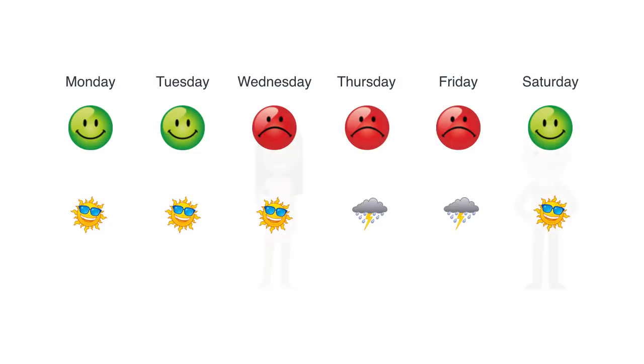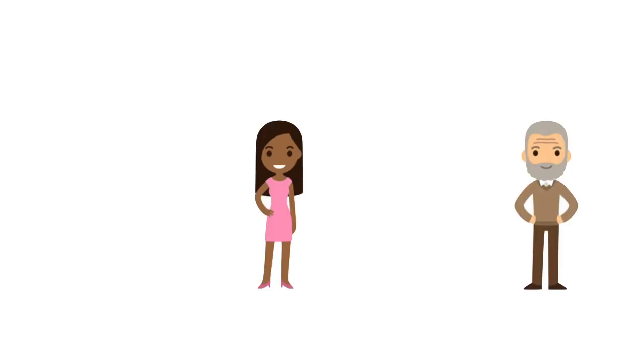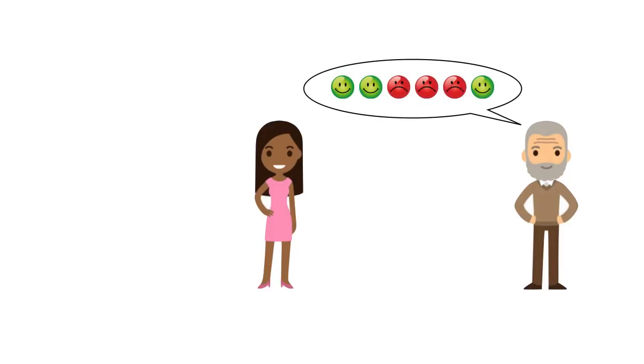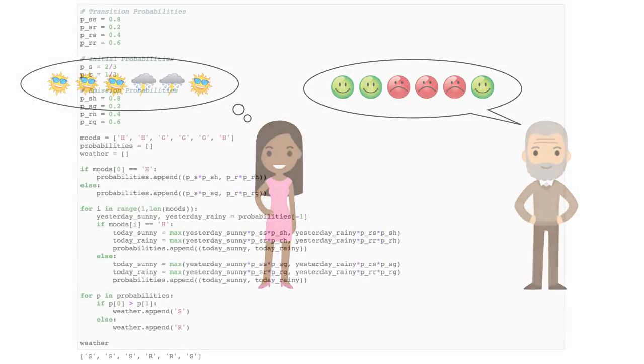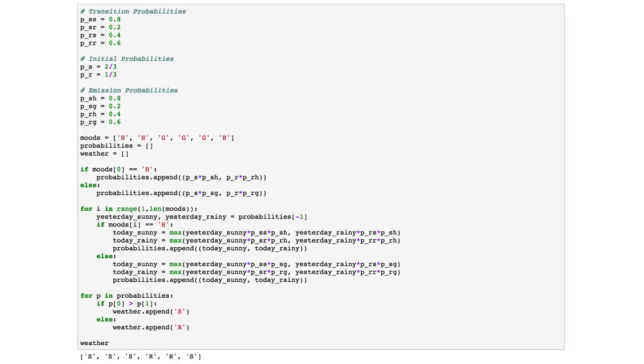So in the end, if Bob says my moods are happy, happy, grumpy, grumpy, grumpy, happy, then Alice thinks to herself, well, most likely the weathers were sunny, sunny, sunny, rainy, rainy, and then sunny. So as I said, if you're curious about how to calculate this fast, I wrote a little program that codes this Viterbi algorithm. However, if you have bigger data or something, I recommend some packages in Python. One is called Pomegranate and the other one is called HMM Learn.